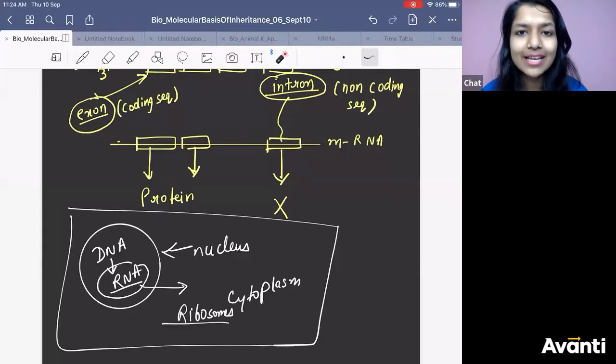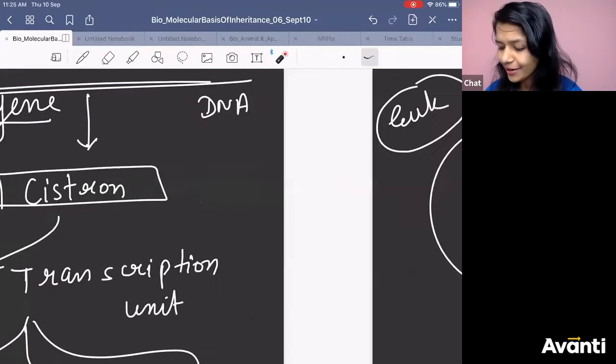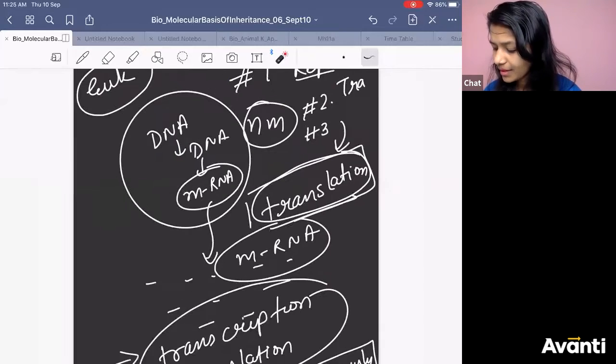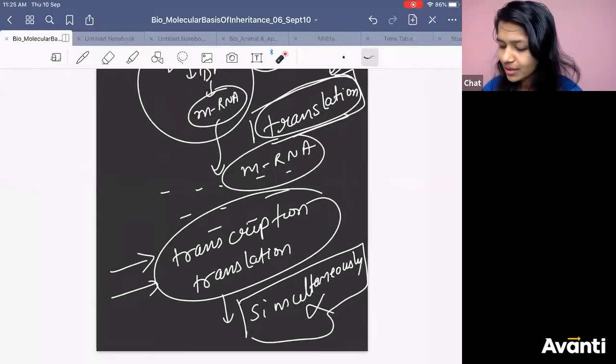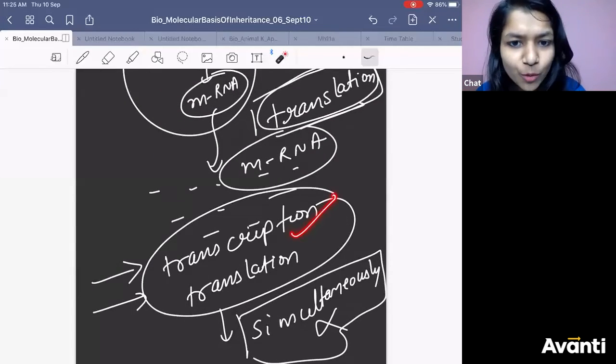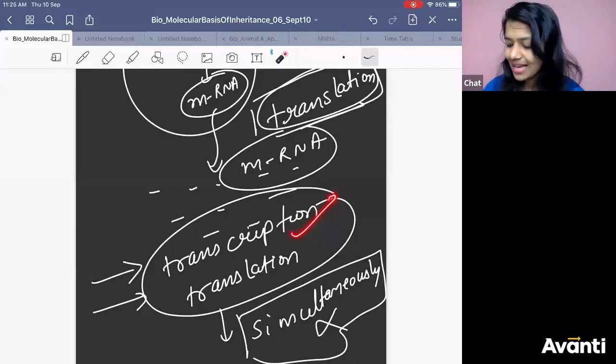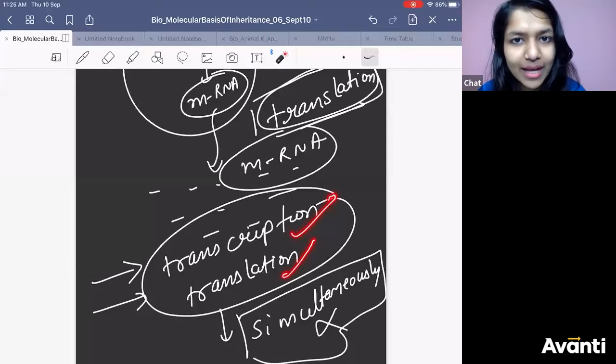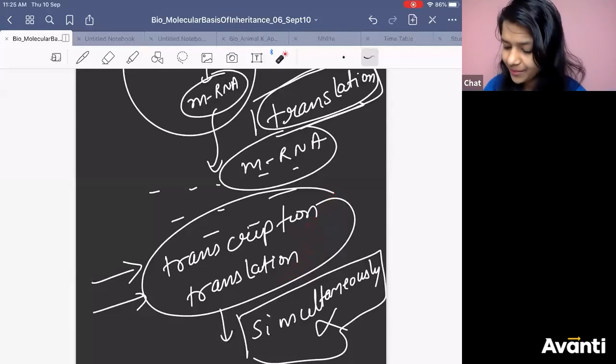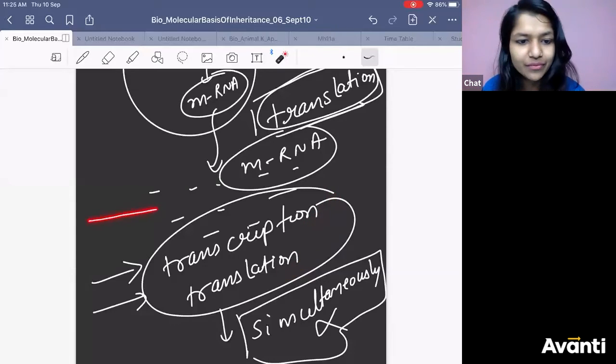So what happens in case of prokaryote, my dear children? In case of prokaryote, transcription happens in the cytoplasm. Translation also happens in the cytoplasm. It can happen simultaneously because it is in the cytoplasm, right? Let's say mRNA has been formed here. It is still forming.